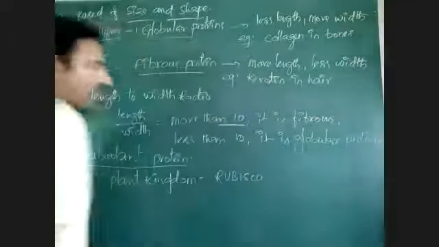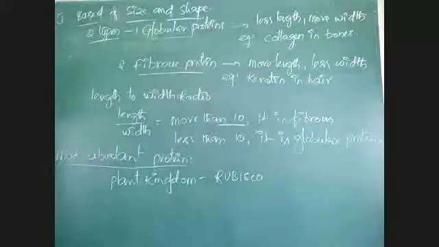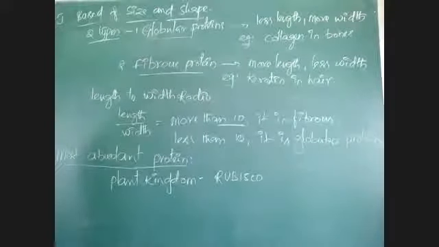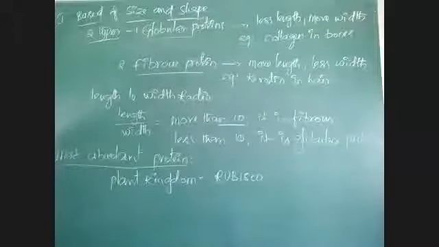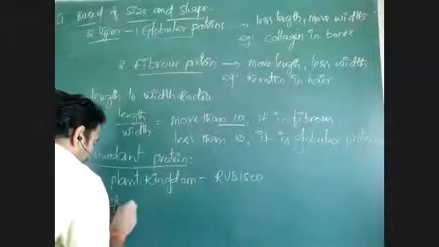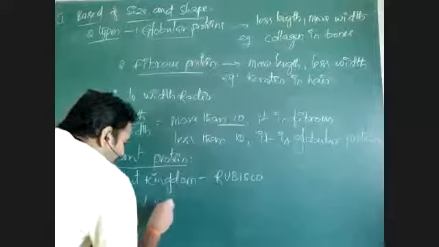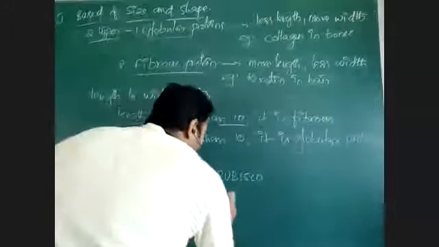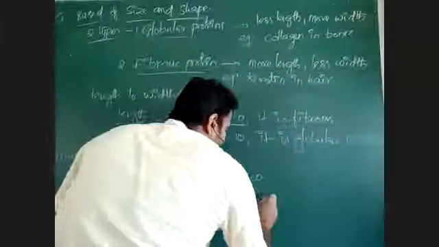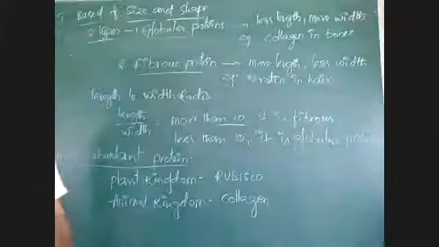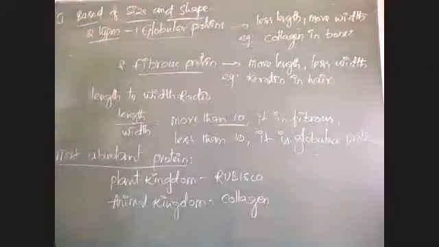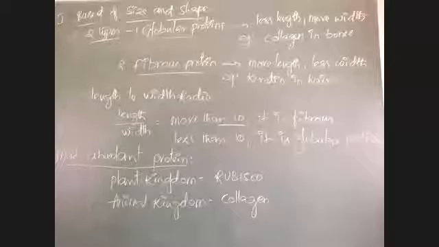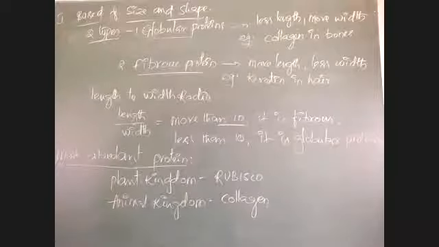Rubisco is an enzyme which mediates photosynthesis. The photosynthesis enzyme rubisco is the most abundant protein in the plant kingdom. In the animal kingdom, the most abundant protein is collagen.